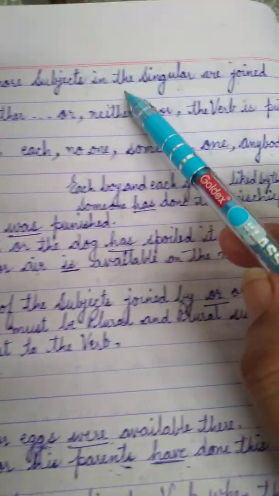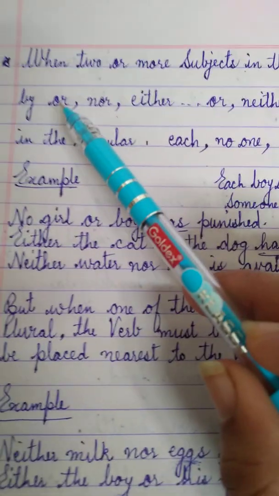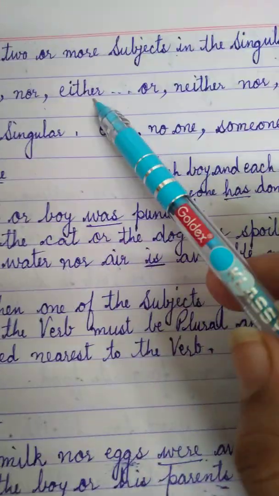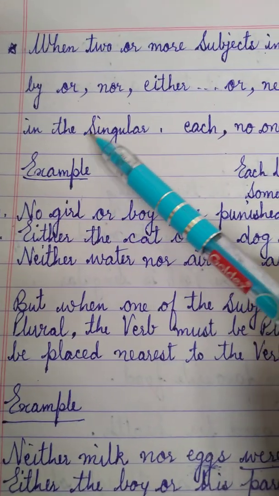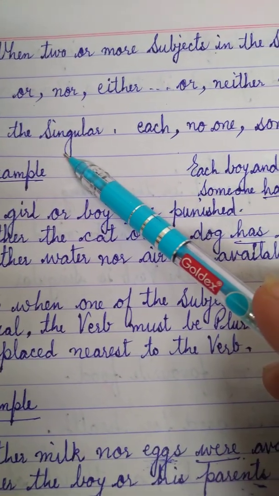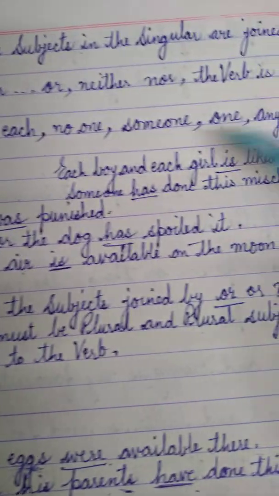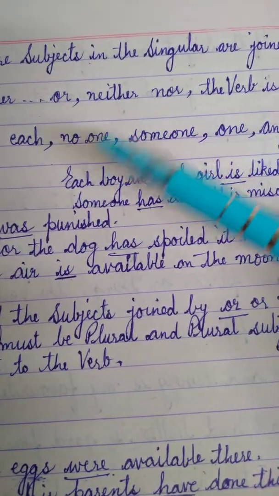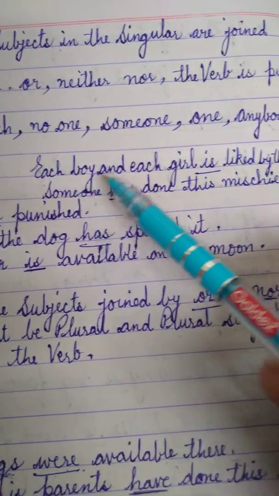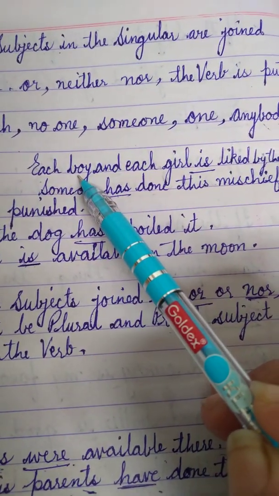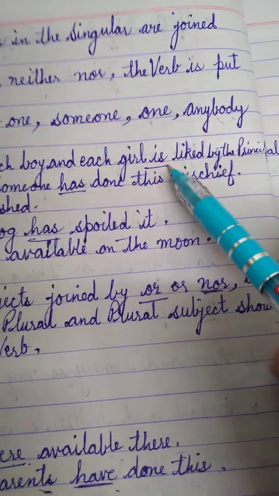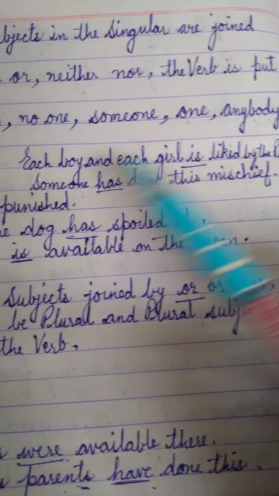When two or more singular subjects are joined by or, nor, either, neither, each, no one, someone, anybody, all these are considered to be singular. We will consider them as singular. So examples are: each boy and each girl is liked by the principal. Now each boy is singular, each girl again singular, so we have used is with it.